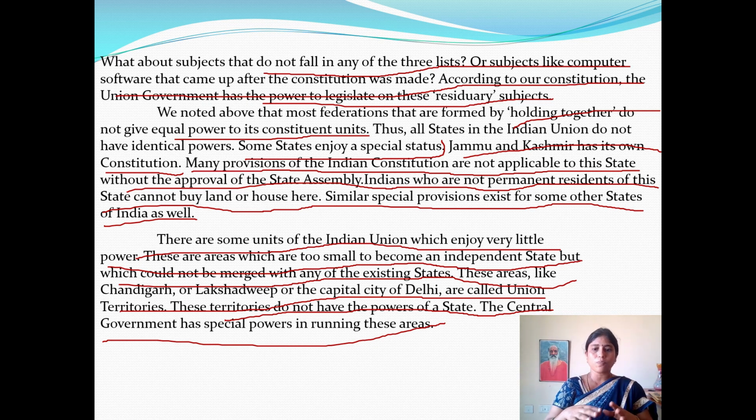So these parts are under the direct rule of the central government. They have a little bit more powers than the states, but under the control of the central government only, what we call Union territories of India. Presently Jammu and Kashmir and Ladakh, two more Union territories, have been added to our Union territories list.